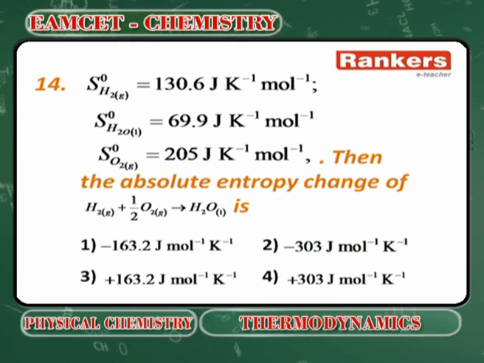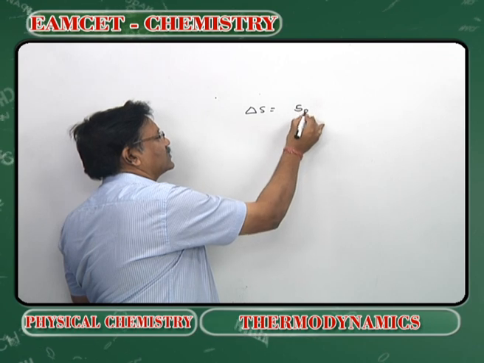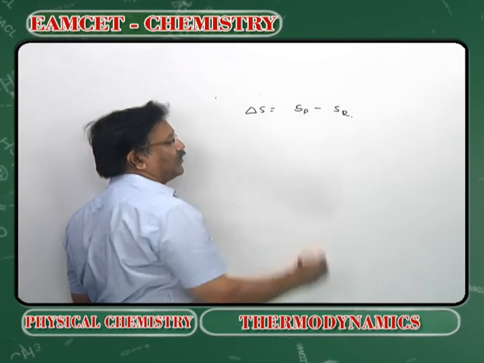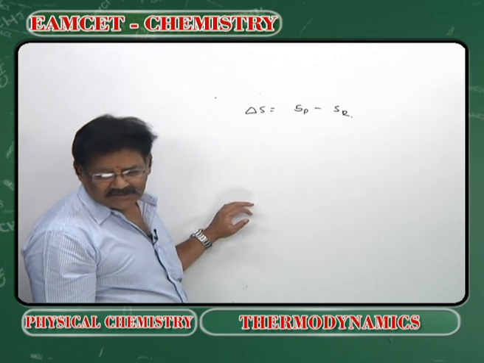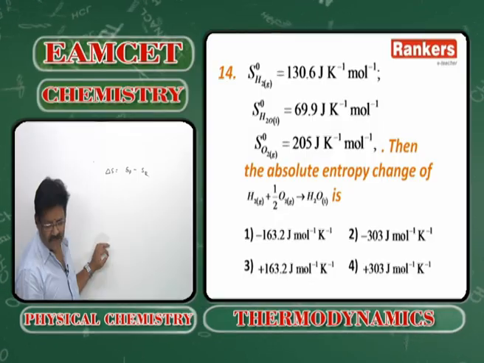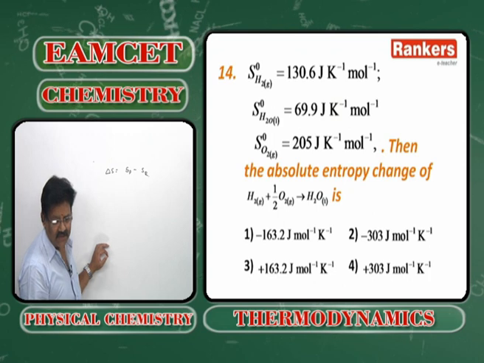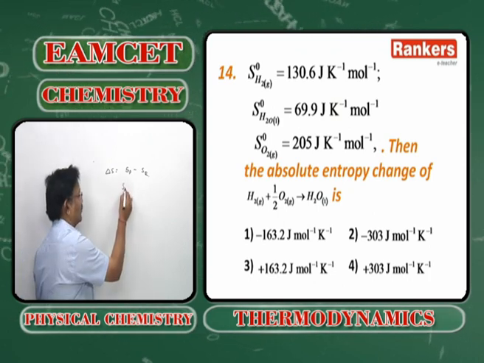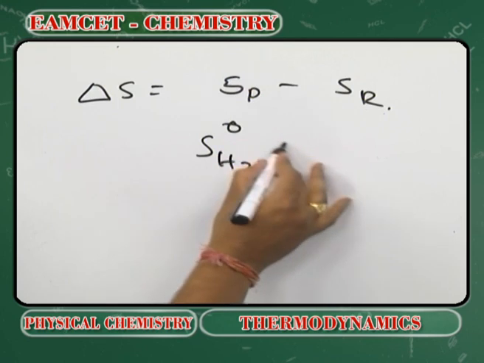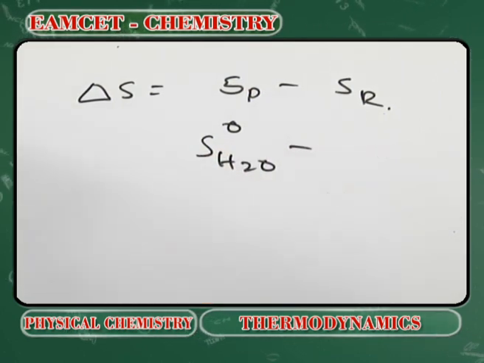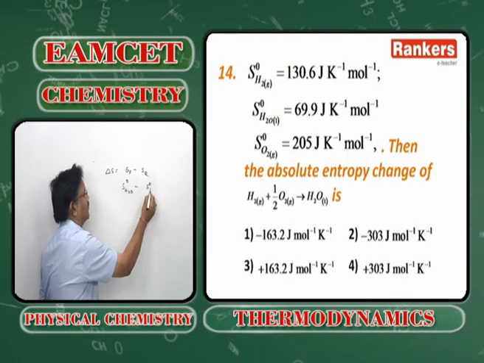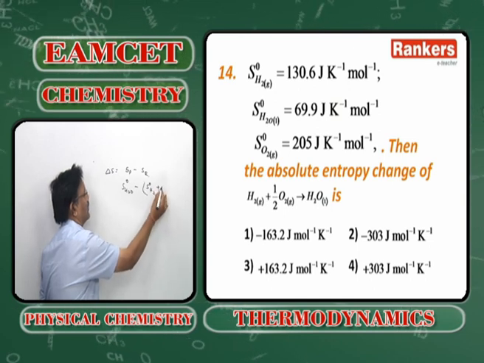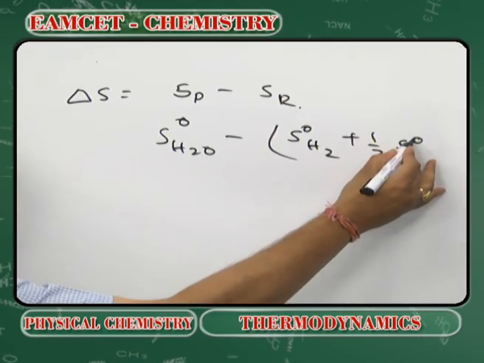Next question. What is the delta S in a chemical process? Sum of the entropies of the products minus sum of the entropies of the reactants. What is the product here? H2O liquid. So, S naught of H2O minus S naught of H2 plus half into S naught of O2.